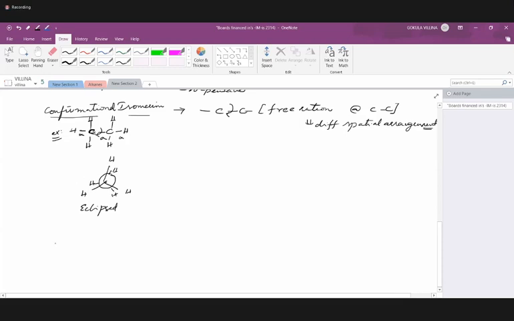If it is at the maximum distance possible, as far away as possible, then we have the staggered form. So which is more stable, the staggered form or the eclipsed form? When it comes to stability, is the staggered form more stable or the eclipsed form, and the reason for it, can anyone tell?